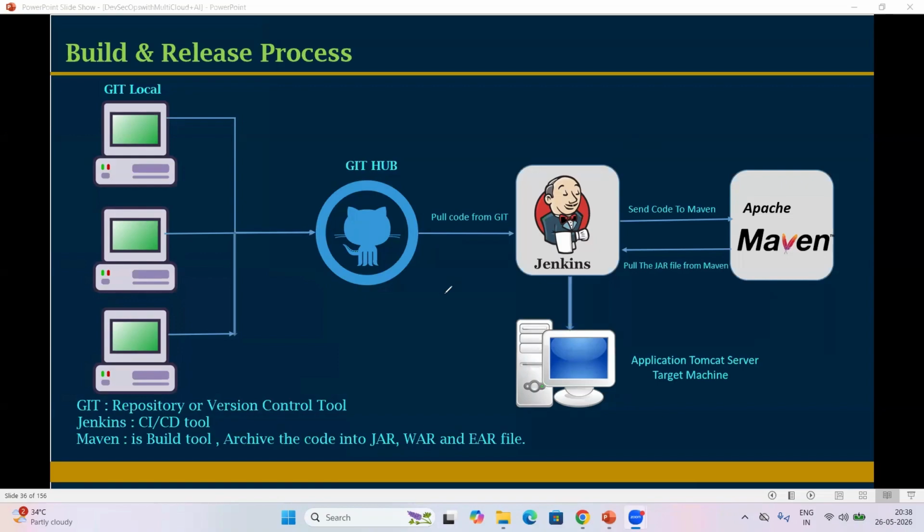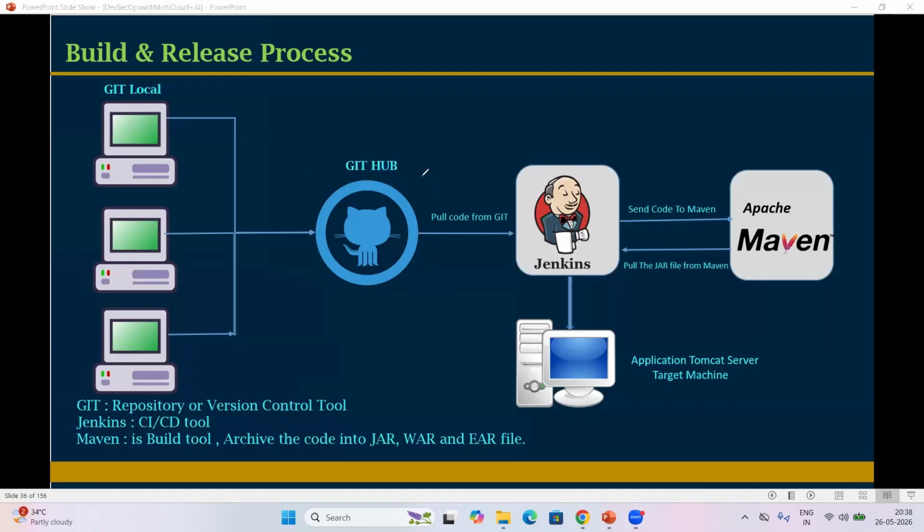We have other methodologies also, but if you want to completely automate, we require Jenkins. We can push manually, if you want to push manually from here to here, that is fine. But we don't push manually. We automate, right? Understood.